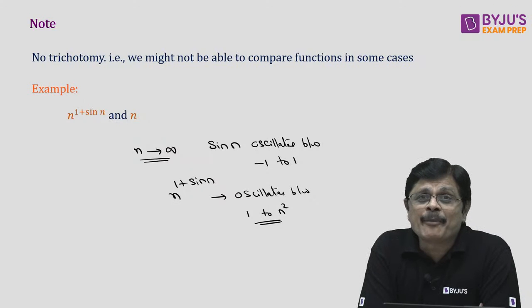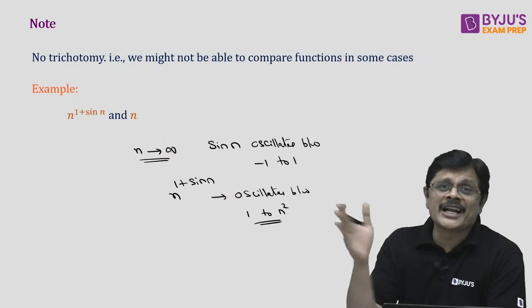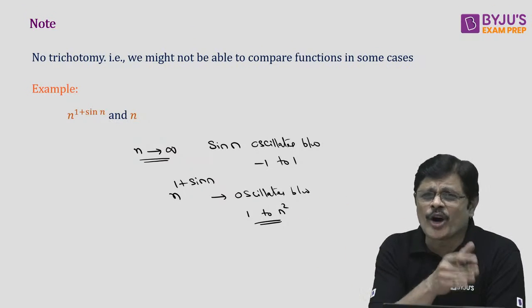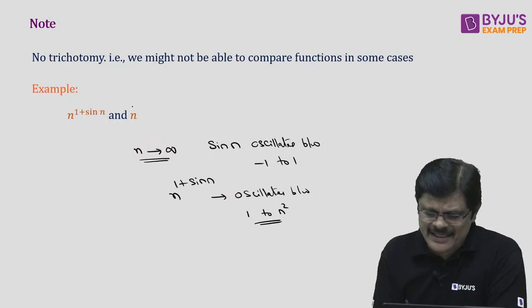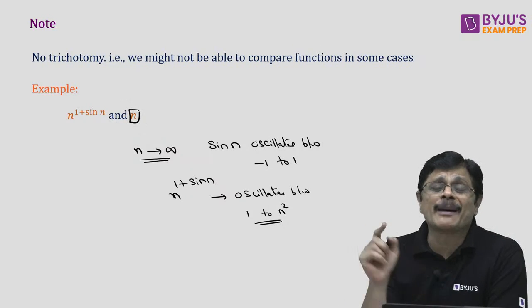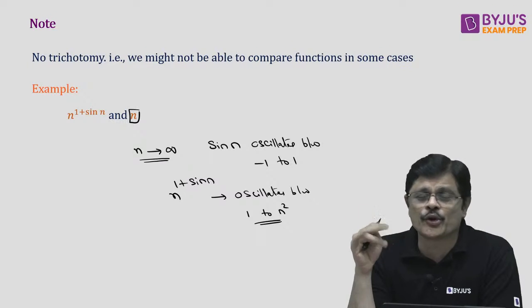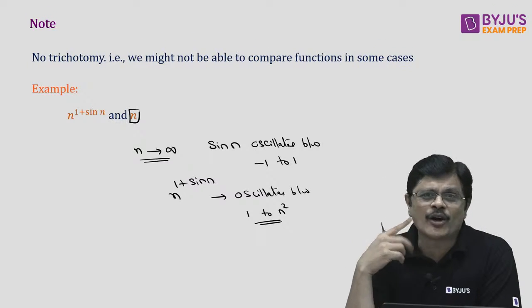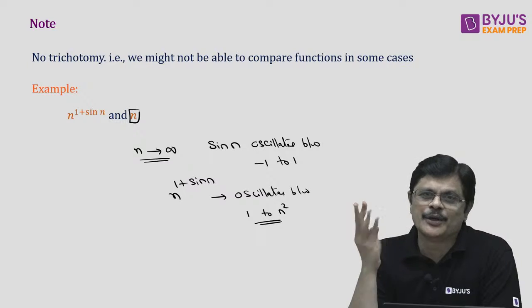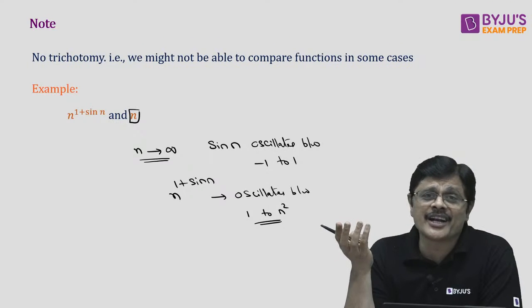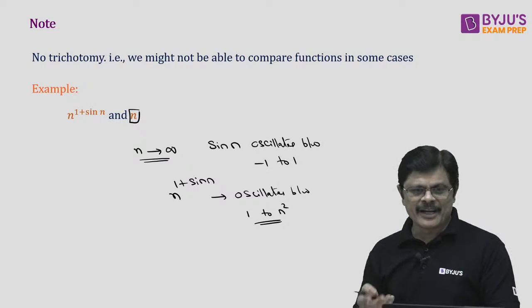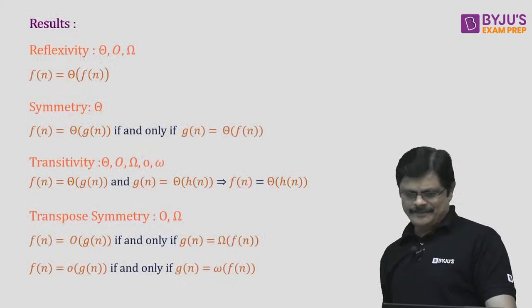That is, n power 1 plus sine n is oscillating between a constant 1 and n square, my dear friend. Whereas this is n always. So you cannot compare these two functions. So there is no law of trichotomy always, my dear friend. So given two functions, don't feel that always you can find a relation between them. You can have functions which are not related also. Please remember. This is a very important question in GATE, my dear friends.